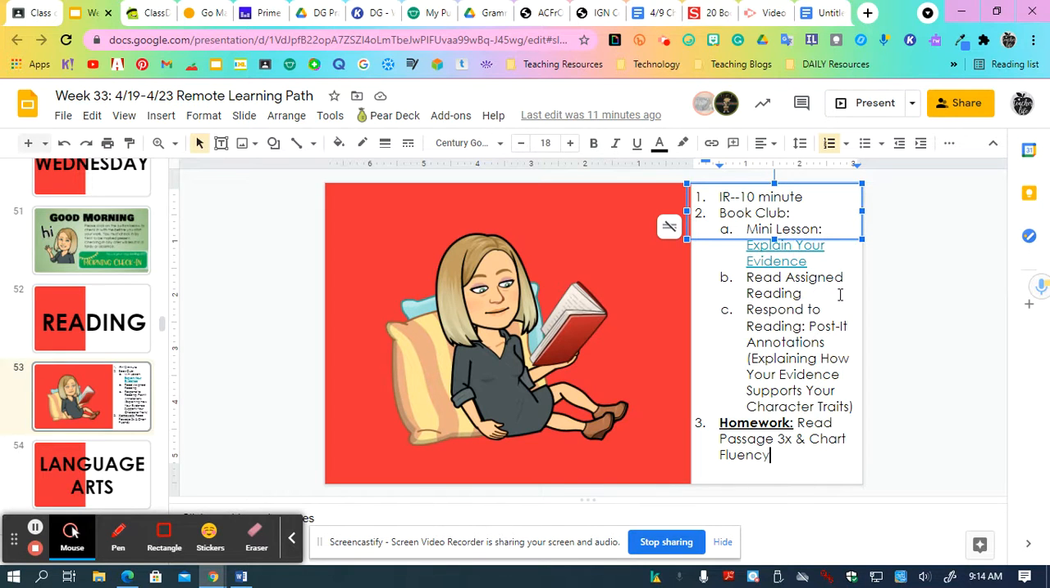So your goal today is to read your assigned reading. I believe Fire Girl needs to read chapters 3 and 4. And when you're done reading, I want you to respond by using Post-it notes and explain how your evidence from yesterday that you found helps to support your character traits. So you're supposed to be finding specific evidence to help support whatever character traits they had. So if you thought that they were intelligent, well, what text evidence tells me that they're intelligent, and how does that text evidence explain that?